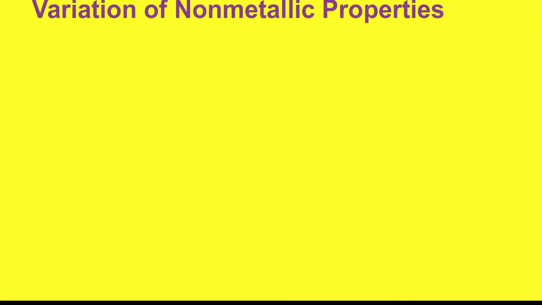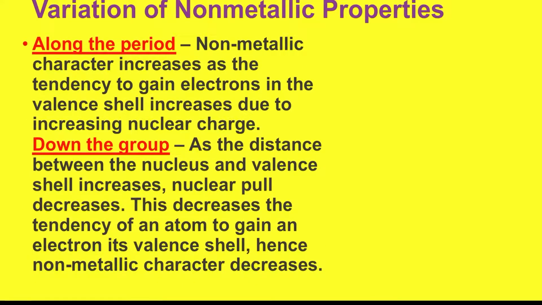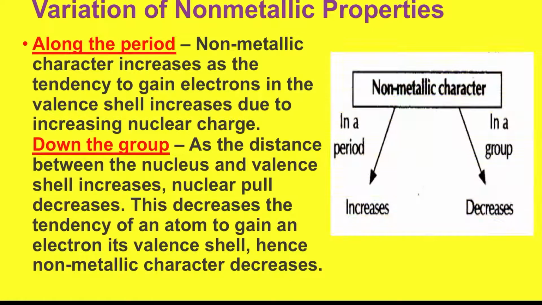Next is variation of non-metallic properties. Along the period, non-metallic character increases as the tendency to gain electrons in the valence shell increases due to increased nuclear charge, and down the group, as the distance between the nucleus and valence shell increases, nuclear pull decreases. This decreases the tendency of an atom to gain an electron in its valence shell, hence non-metallic character decreases. So these are the two main points. Non-metallic character in a period increases, and down the group it decreases, opposite of metallic character.